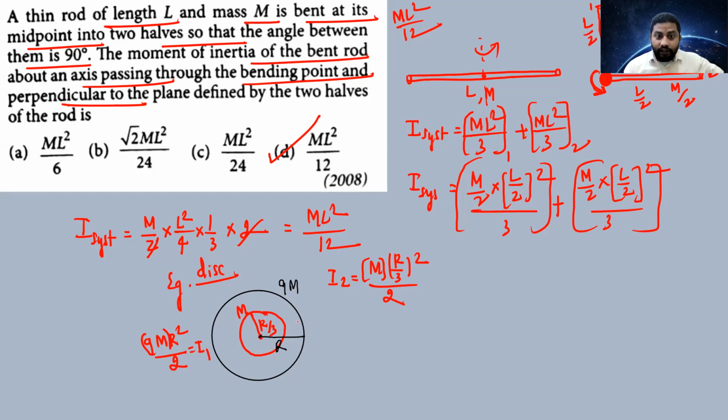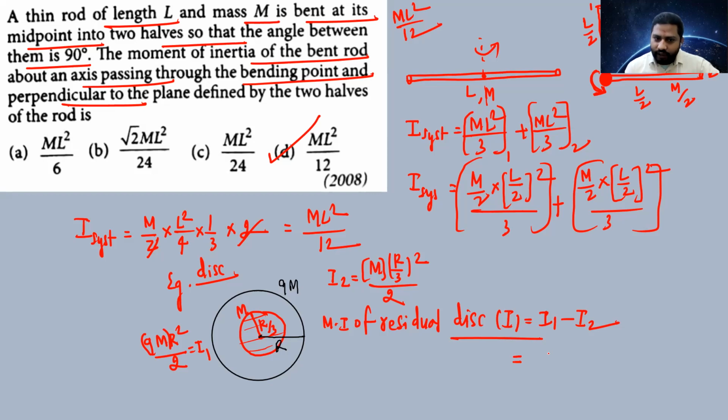So the moment of inertia of the residual disk, whatever disk remained, is I1 minus I2. The initial moment of inertia of the disk minus the moment of inertia of the removed part is the final moment of inertia.